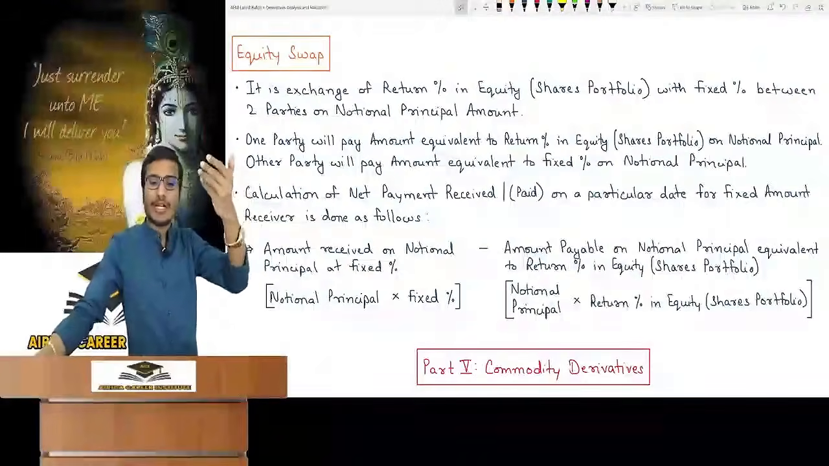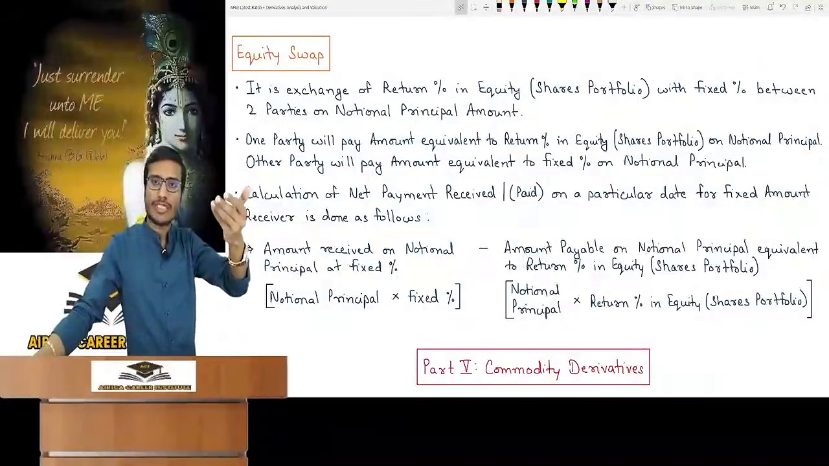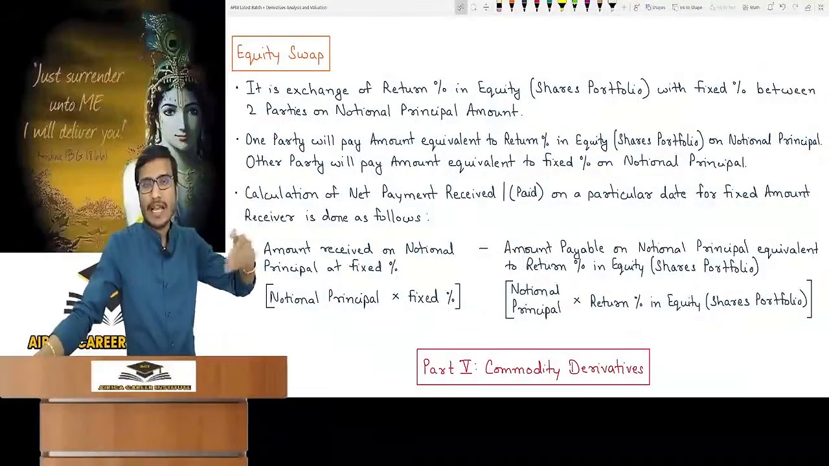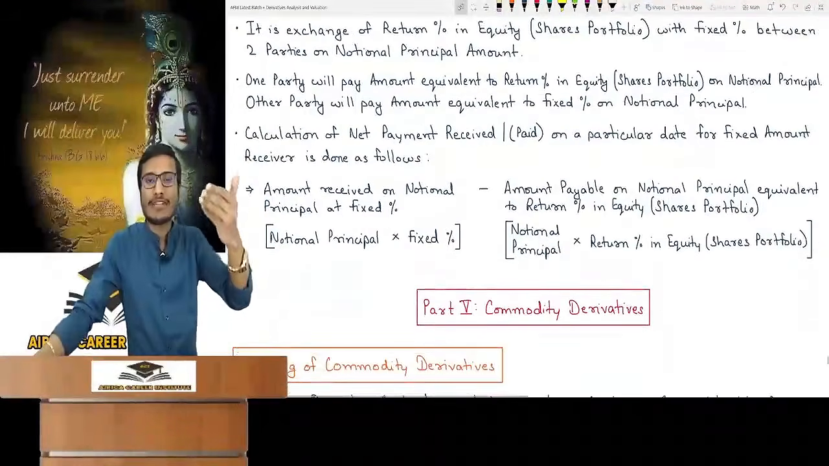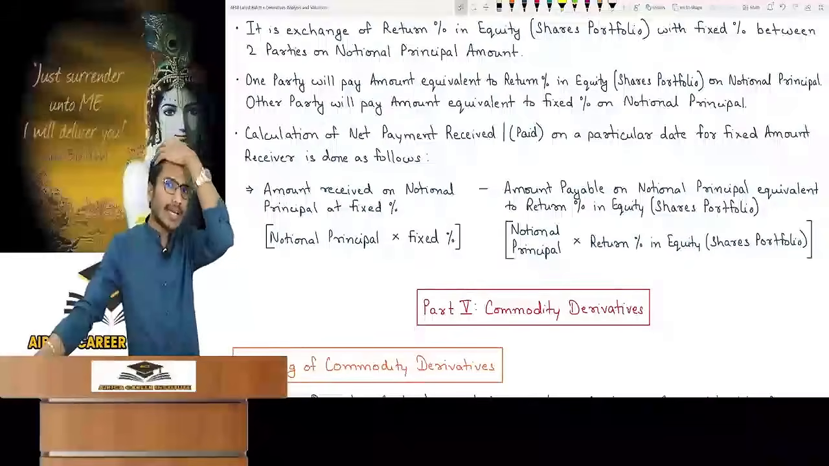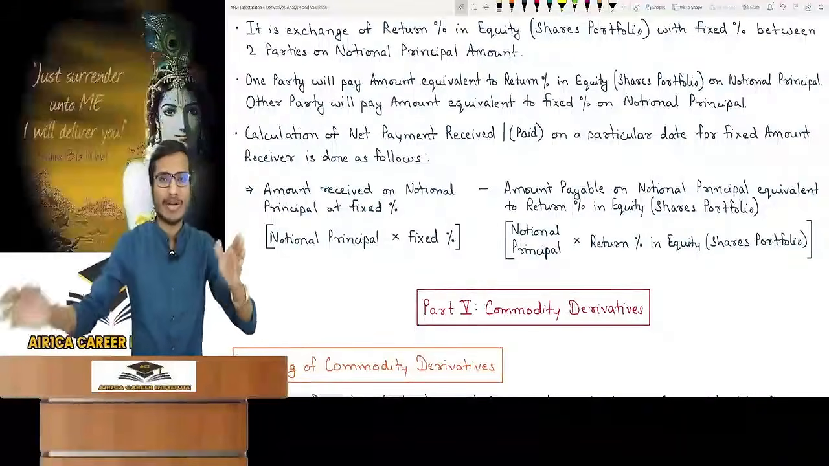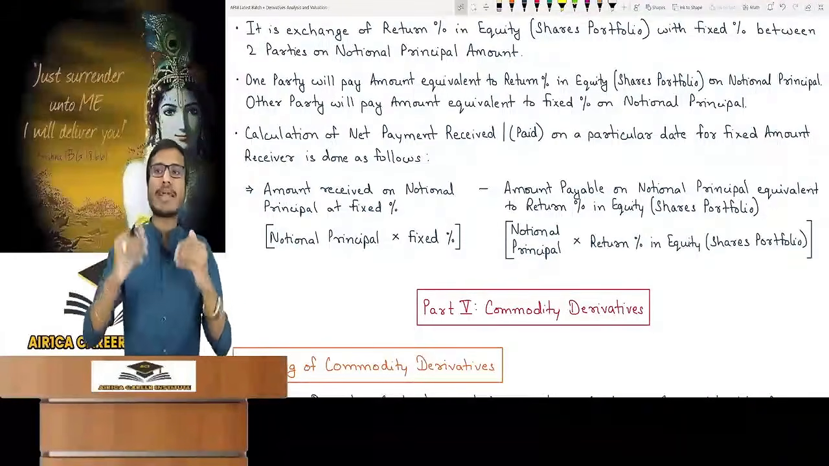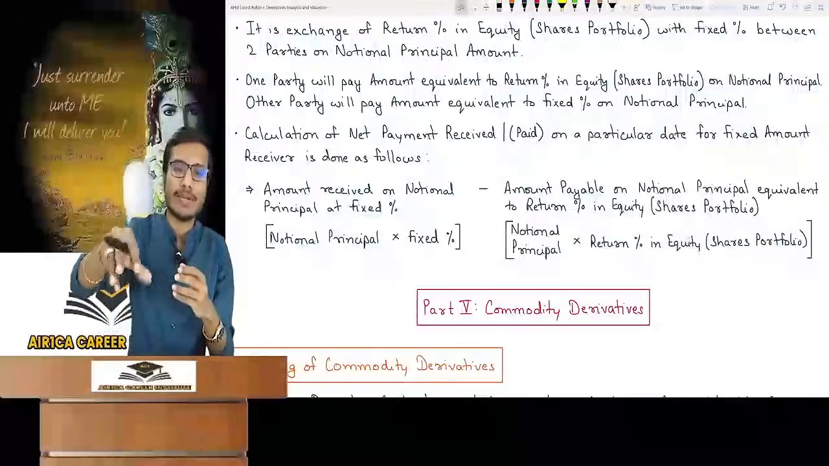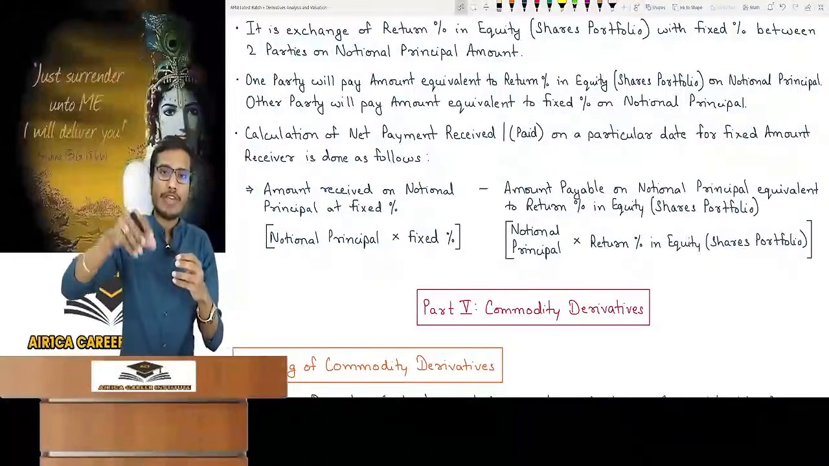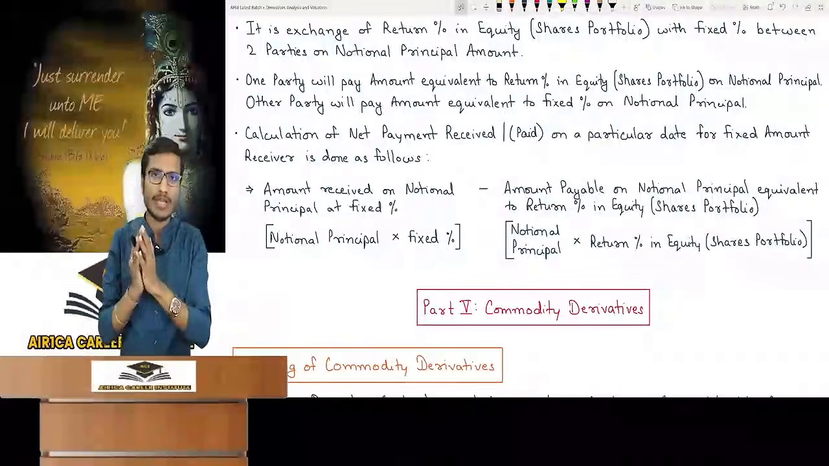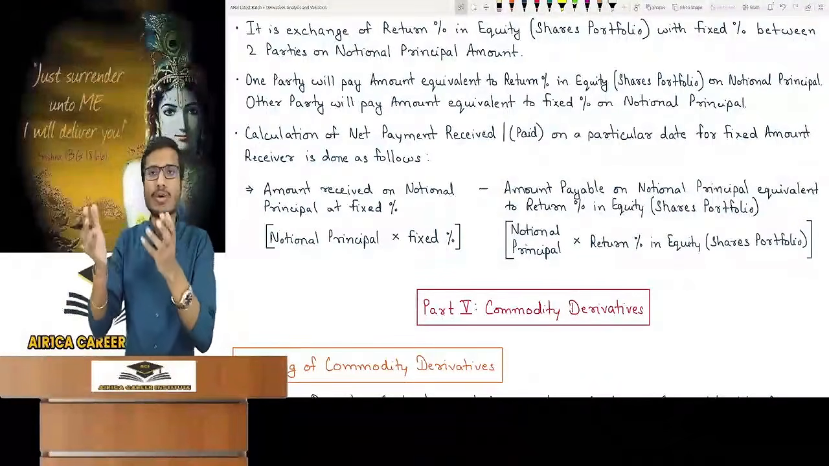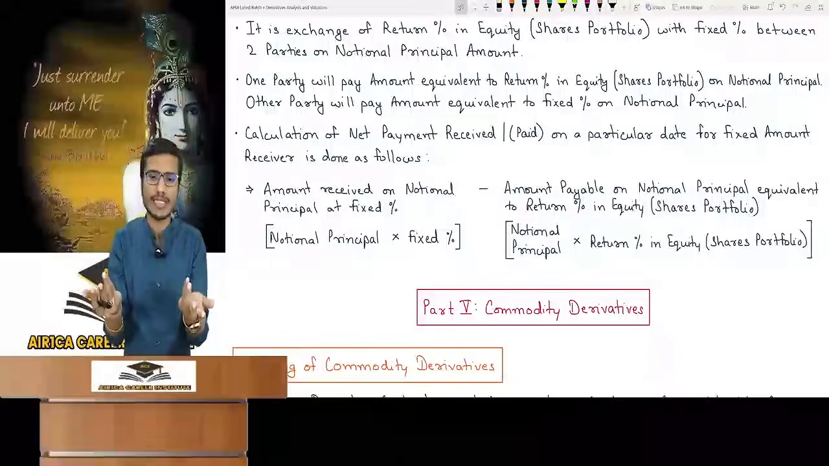One party will pay an amount equivalent to the return percent in the equity shares portfolio on the notional principal. Another party will pay an amount equivalent to a fixed 6%. Now how much is the net payment received or paid on a particular date? The particular date will be decided in the contract, like I said, per month. In the contract, it can be decided that every quarter I will make a fixed payment and you will pay whatever you have earned in the share portfolio. We will decide every month, every quarter or 6 months, it can be anything.